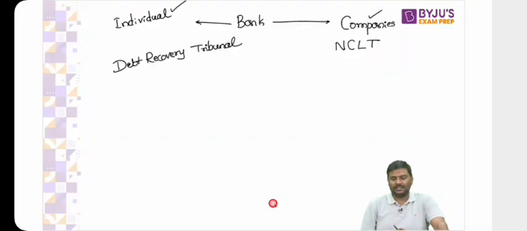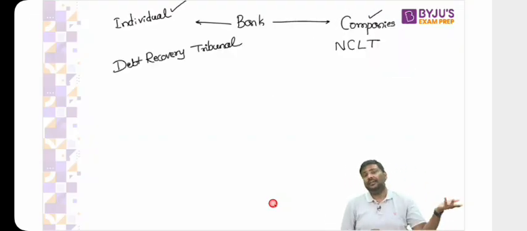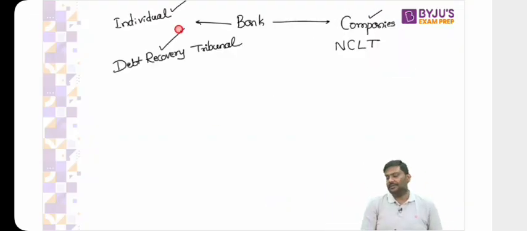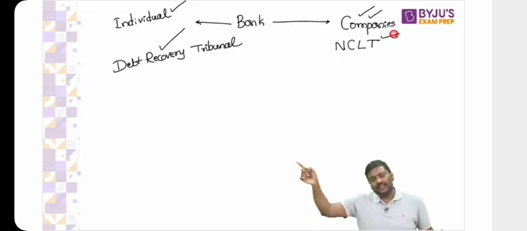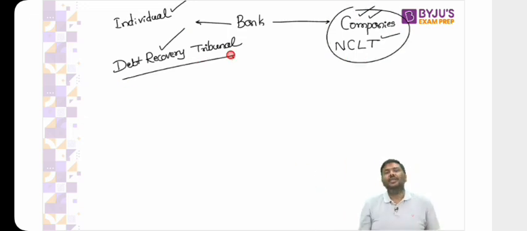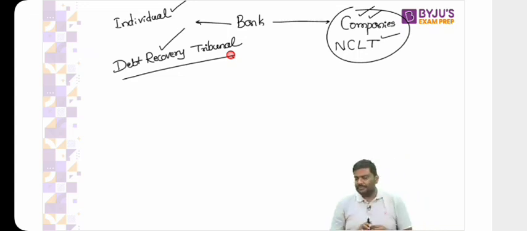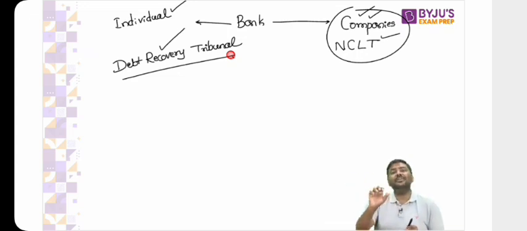Okay, now come back to this. The bank has given a loan to an individual. The individual doesn't repay it. Now the bank will file an application at the debt recovery tribunal. The bank has given a loan to a company. The company doesn't repay the loan. Now the bank will go to NCLT and file an application. We'll discuss this in some time. Focus on this now. We have established debt recovery tribunals. But there's a problem with the DRT functioning. What is the problem?